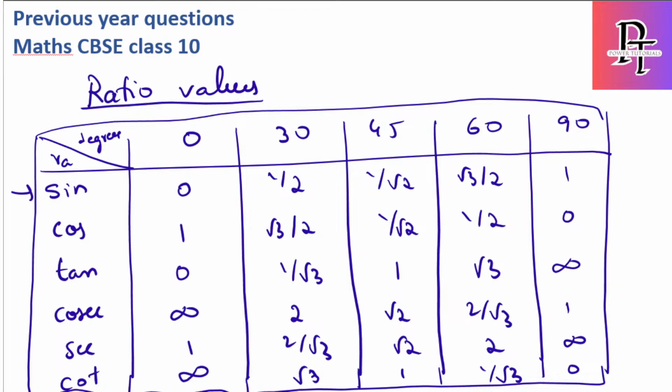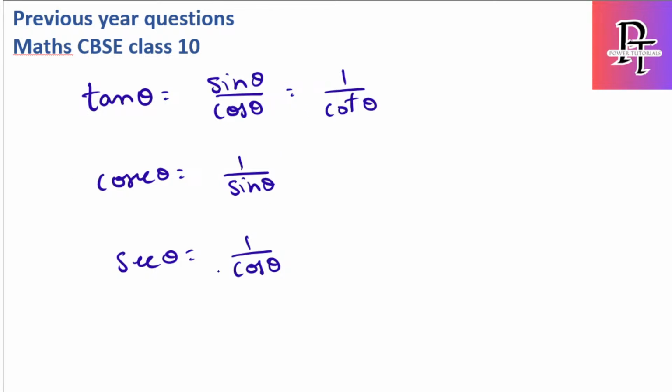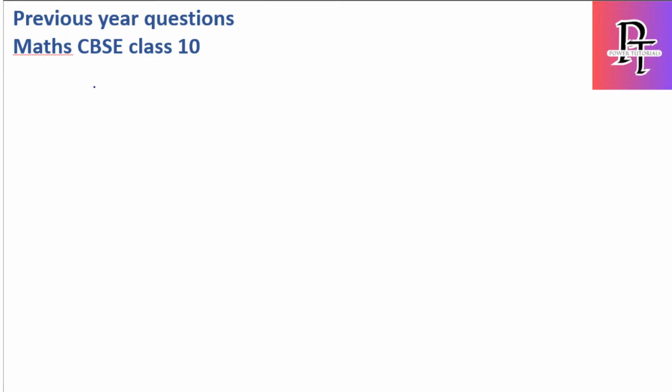Okay, then we have these three ratios. We have to remember tan is sine by cos, cot is 1 by tan, cosecant is 1 by sine, secant is 1 by cos. So then we have three important trigonometric identities. So what are the three identities? We have first one,